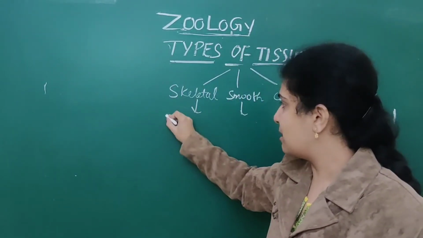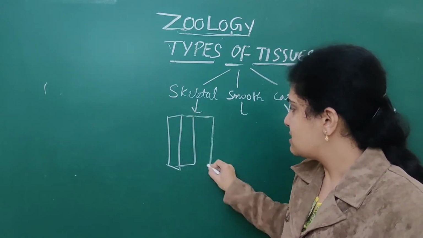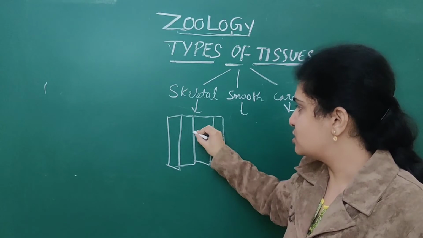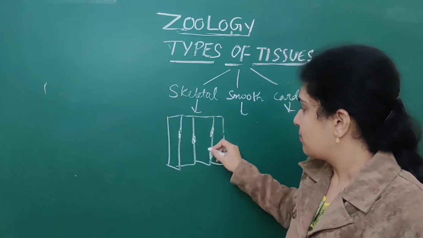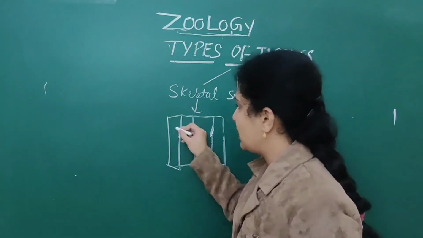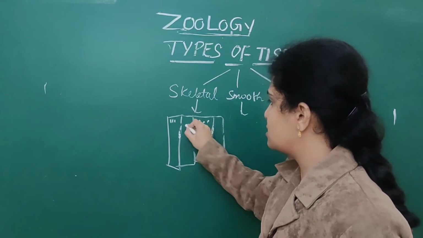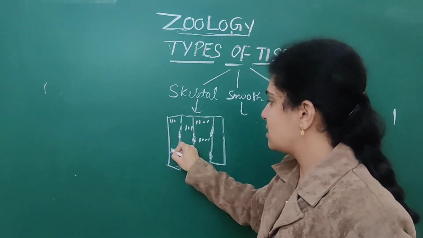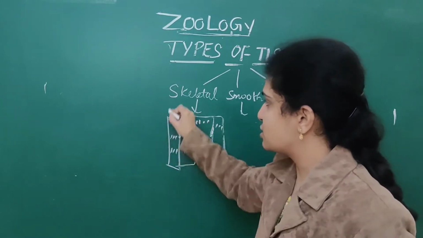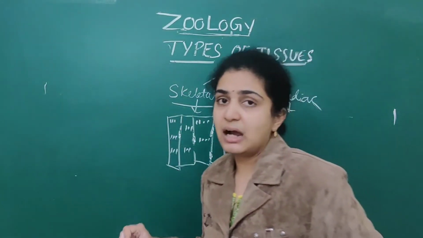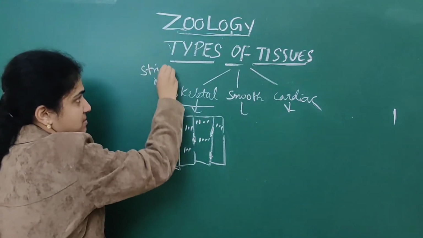In skeletal muscle mainly, the fibres are arranged parallel to each other. Numerous nuclei are present, as well as numerous striations. What is the importance of these striations? Numerous band-like structures are present. These are called striations. So skeletal muscle contains striations.